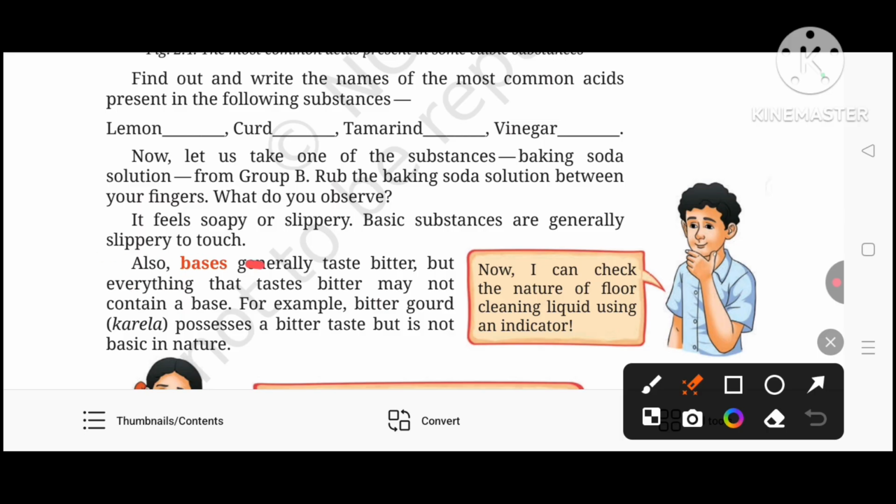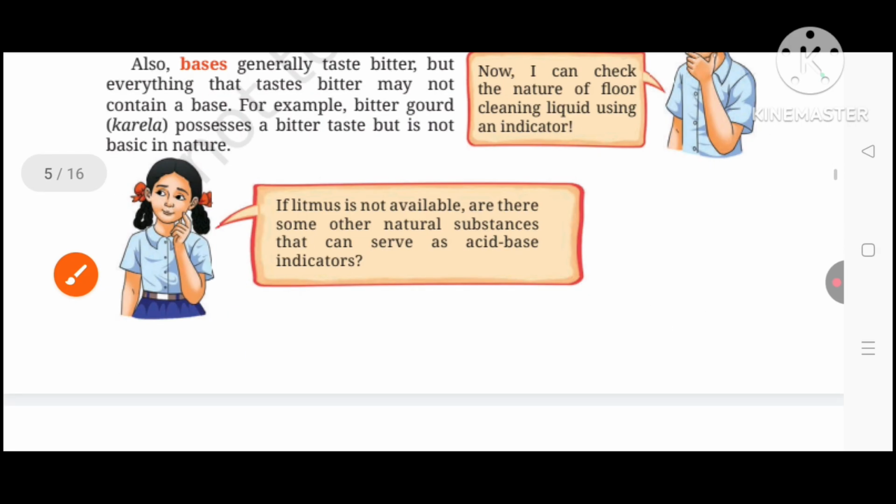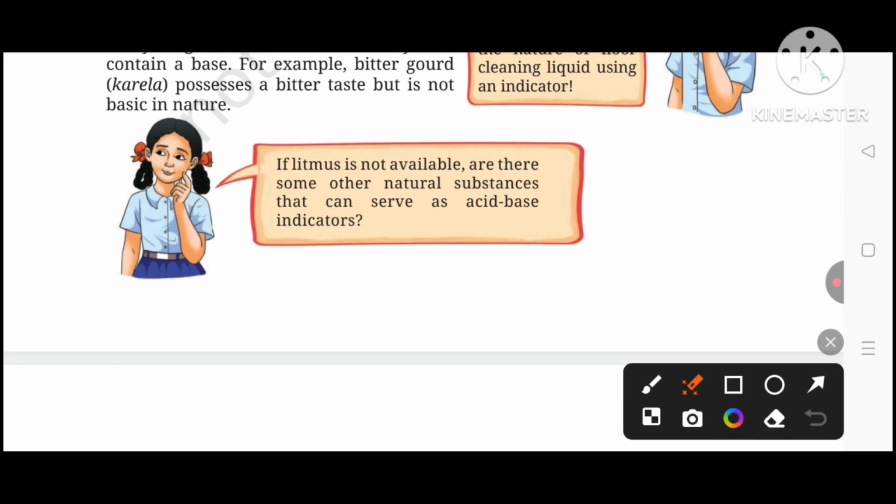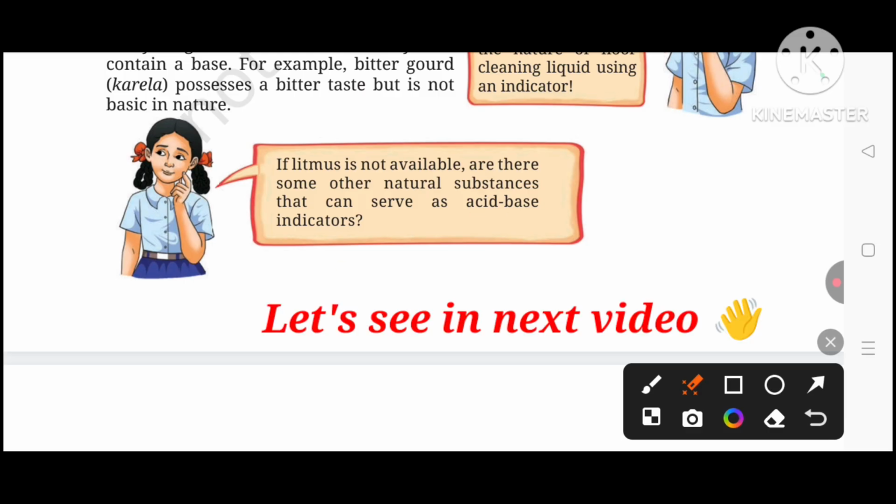Also bases generally taste bitter. The taste of a base is bitter, but everything that tastes bitter may not contain a base. For example, bitter gourd, that is karela, possesses a bitter taste but is not basic in nature. Now how can I check the nature of a floor cleaning liquid using an indicator? If litmus is not available, are there some other natural substances that can serve as an acid base indicator? Let us see.